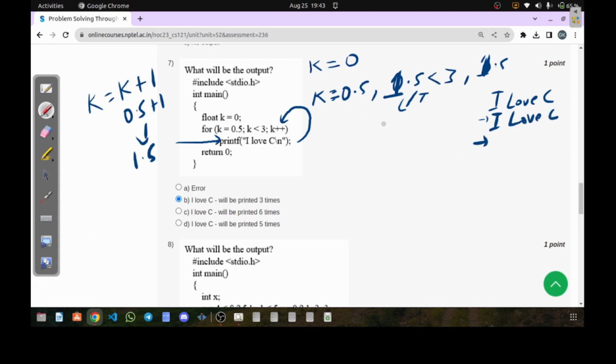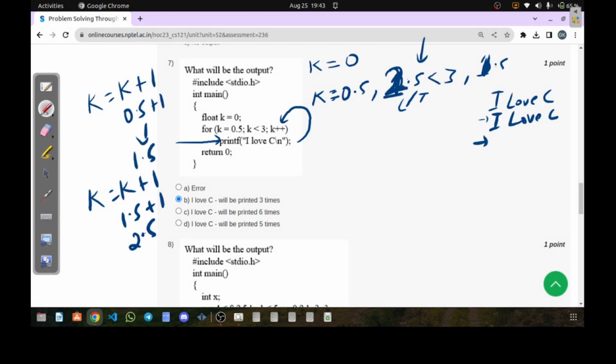Now again we'll go to the update section. The update section will again execute k equal to k plus 1. The value of k is 1.5 plus 1, and if you do that, it becomes 2.5. As it is float data type, we are considering the decimal section also. So now the updated value of k is 2.5. Therefore we are going to check here 2.5 less than 3. I'm checking here, guys, 2.5 less than 3.